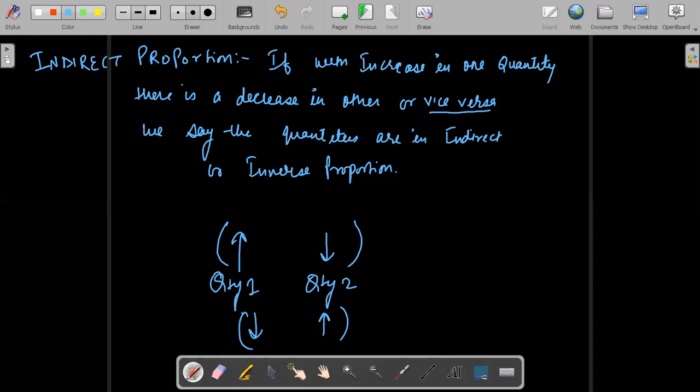Sir, could you give more examples? But I'm asking from you only. Can you give me one example from your life where you have found that if you increase one thing, the other thing is decreasing? You can say the number of workers. Okay, sir, the balancing thing that a vendor uses.